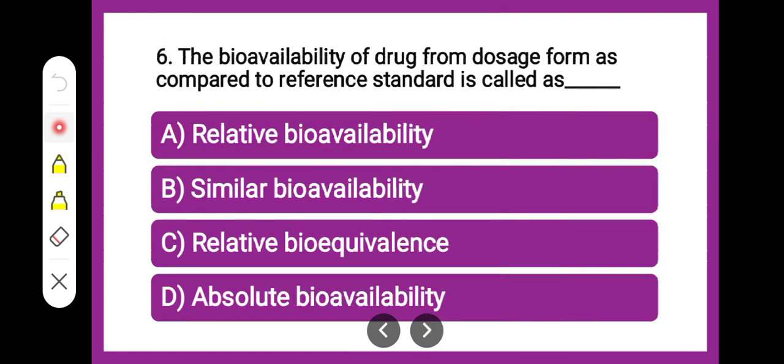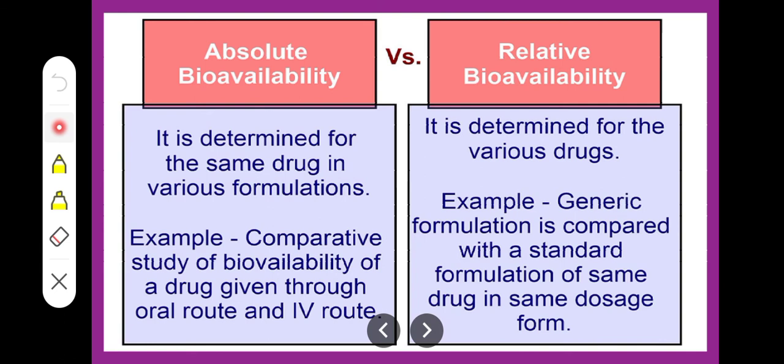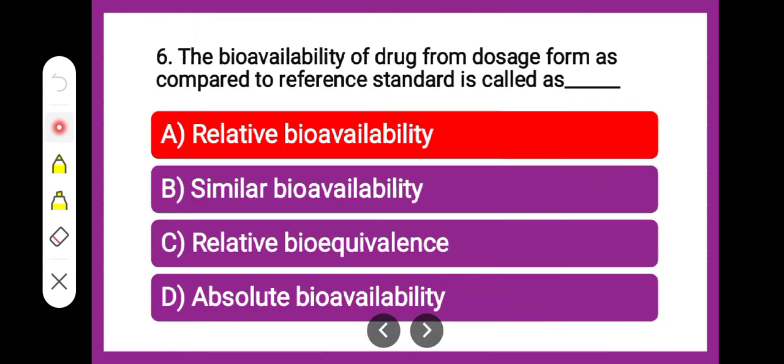Next question is, the bioavailability of the drug from the dosage form as compared to the reference standard is called dash. Whether relative bioavailability, similar bioavailability, relative bioequivalence or absolute bioavailability. That means when the test and the standard are compared, the bioavailability which is there, the correct answer is relative bioavailability.